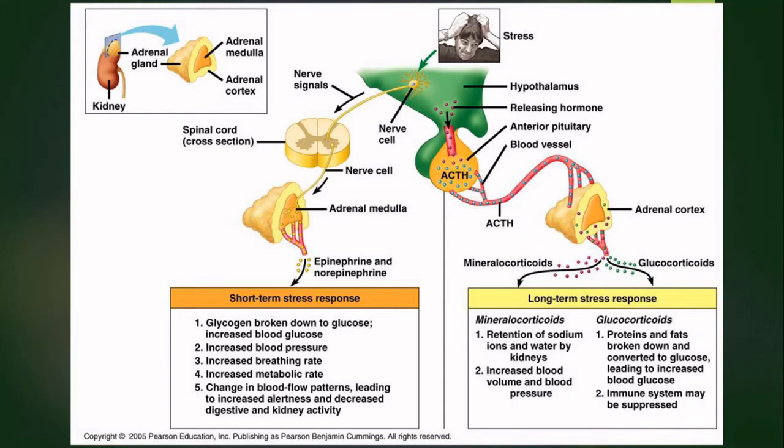So, the mineralocorticoids are important for retention of sodium ions and water by the kidneys and increase in blood pressure as well as blood volume. Glucocorticoids at the same time are important for protein and fat breakdown so as to increase blood glucose concentration, and also simultaneously the immune system can be repressed or suppressed.